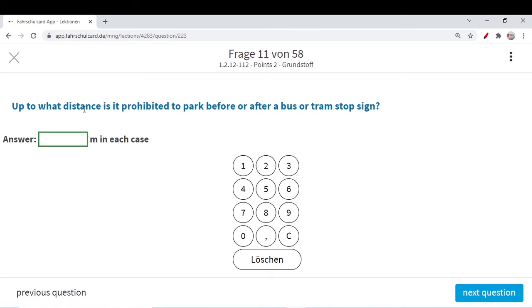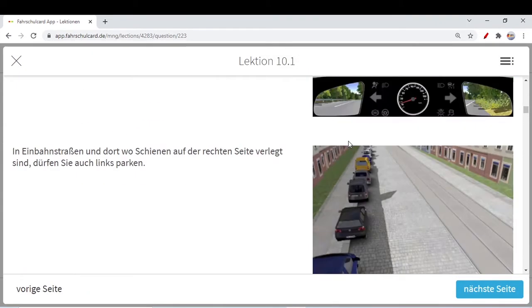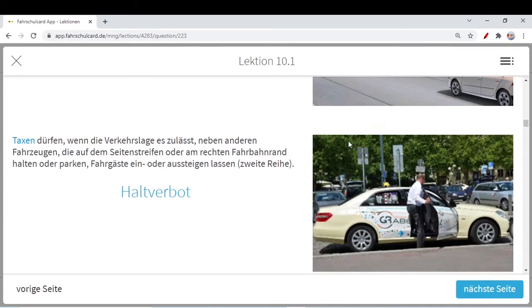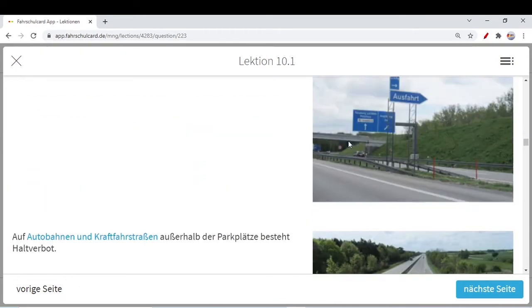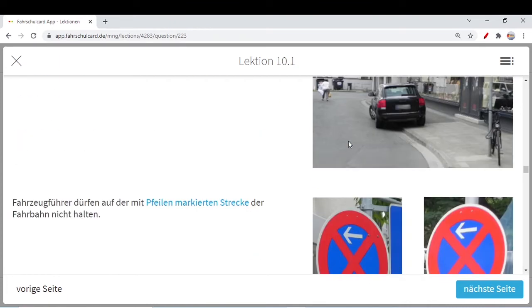Up to what distance is it prohibited to park before or after a bus or tram stop sign? If there is a traffic sign that this is a tram stop, this is a bus stop, up to what distance is it actually not allowed to park, before or after? Again, you have to remember it. Unfortunately there is no logic, but you have to remember it. I will try to show it to you. Let's say we take an example over here. If we can see a bus stop,